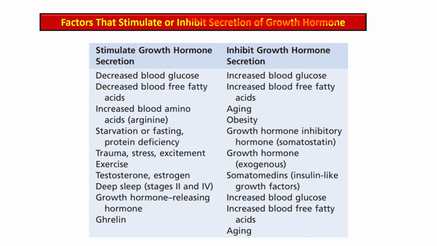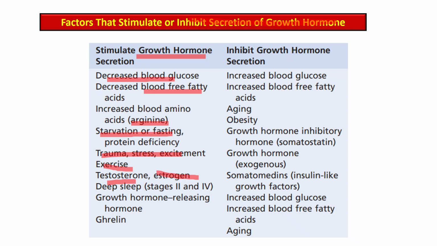These factors promote the release of the growth hormone into the blood, and these are decreased blood glucose level, decreased blood free fatty acid, increased blood amino acid, especially arginine, starvation and fasting, particularly with protein deficiency, trauma, stress, excitement, exercise, testosterone or increased estrogen.